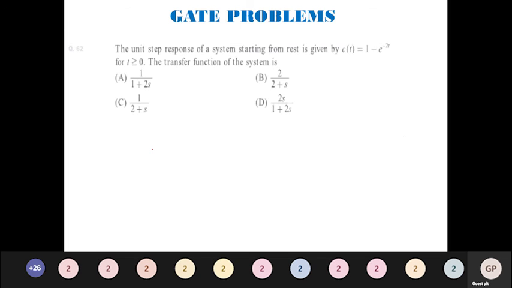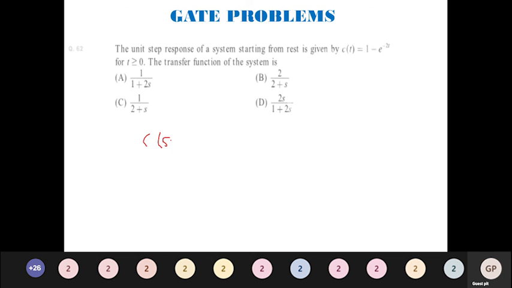Next question. The unit step response of a system starting from rest is given by c of t is equal to 1 minus e power minus 2t. So again c of t is given, and the transfer function of the system is asked. Step response in the sense we will be multiplying it with the value of u of s. First try to find what is the c of s value.